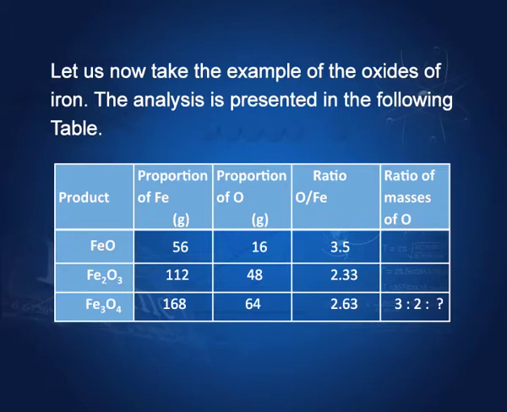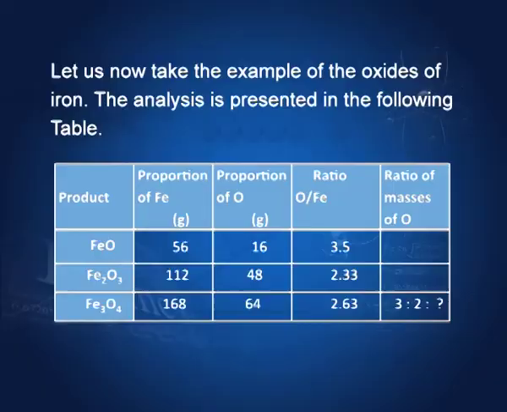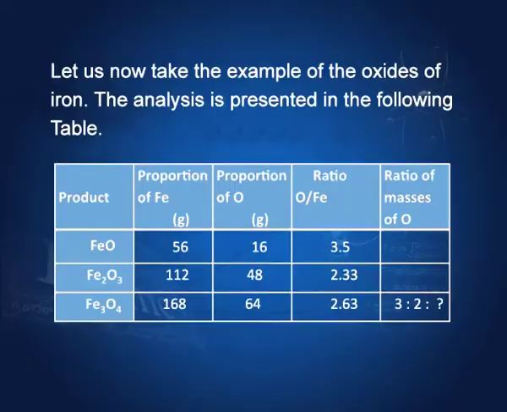This might break down in certain cases, but those cases probably were not known at that time. As far as FeO and Fe2O3, ferrous oxide and ferric oxide, are concerned, they are fine. But there is another compound, Fe3O4.